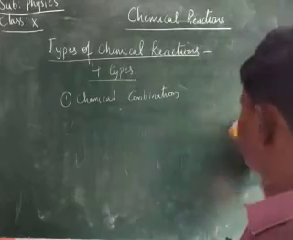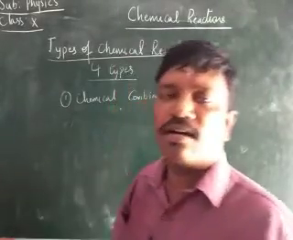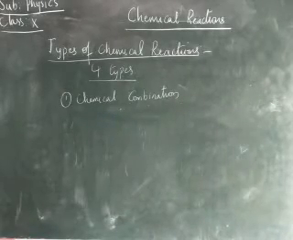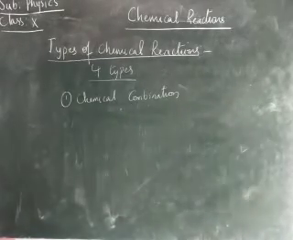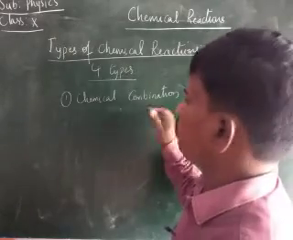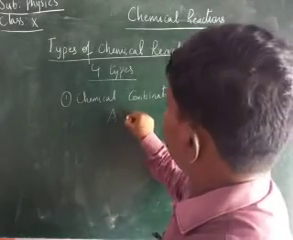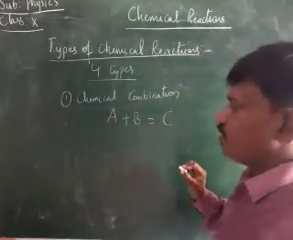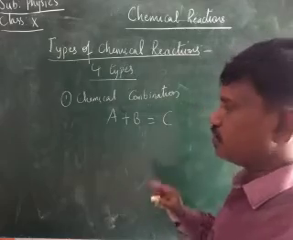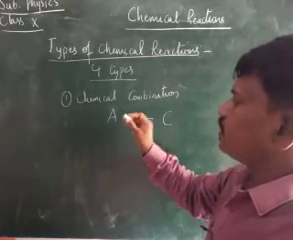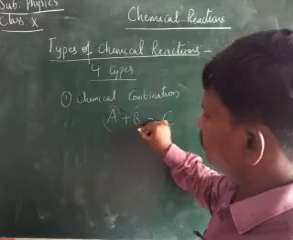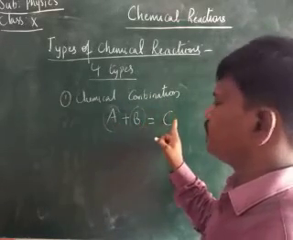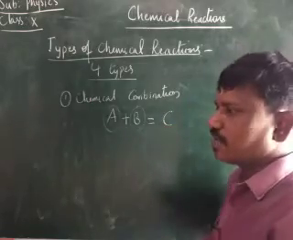Children, first we take the chemical combination. The word itself is saying that it is combination. Chemical combination means when the chemicals combine together, they form a new substance. A plus B is equal to C, children. That means one chemical is reacting with another chemical, and the combination of these two will give a new substance, that is called the chemical combination.